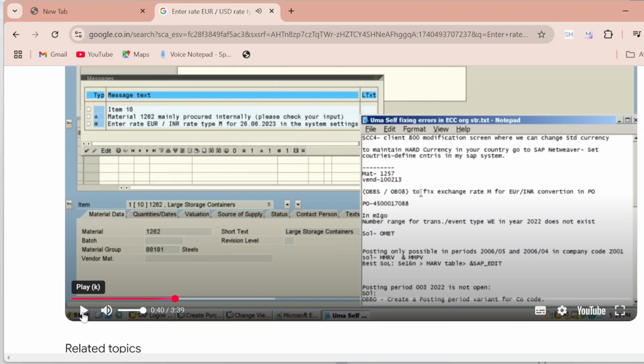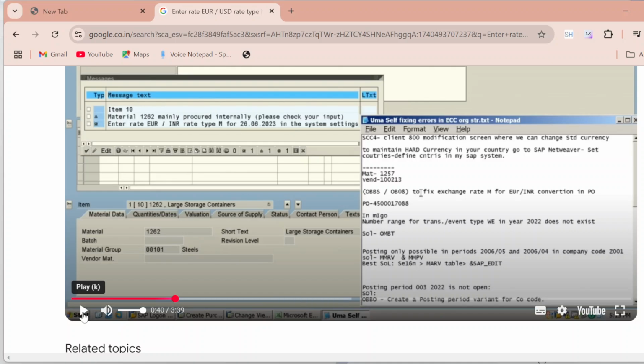Right. So what I need to do here, I'm just going through the video and I can simply resolve that ticket. Even in real time, consultants used to do that. Because there are so many tickets we can resolve easily, because these are very common tickets. But sometimes there are errors that come for the first time.